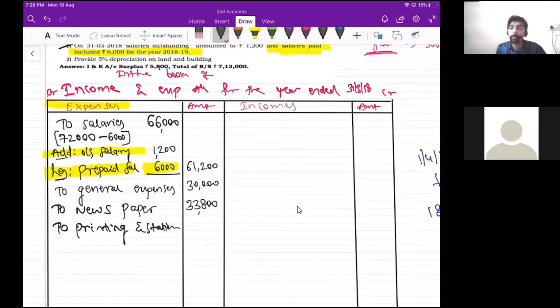How much? Can someone chat to me, guys? See the question and then tell me. Is it 11,000? So printing and stationery is 11,000 rupees.